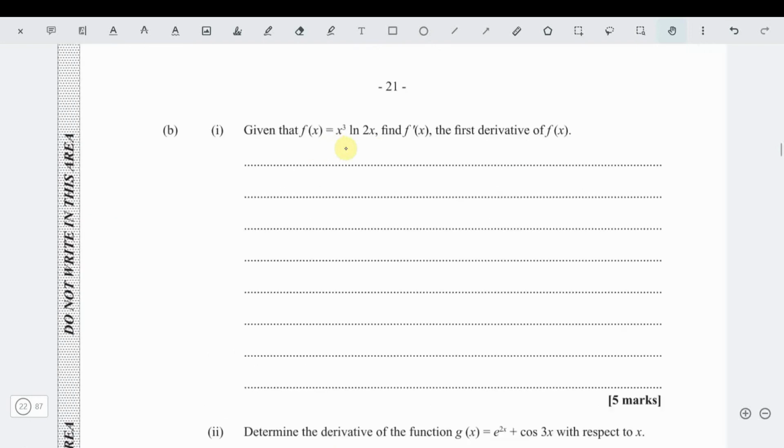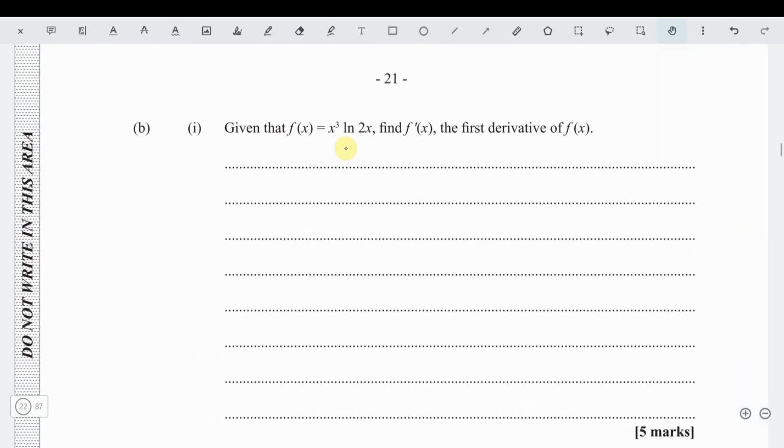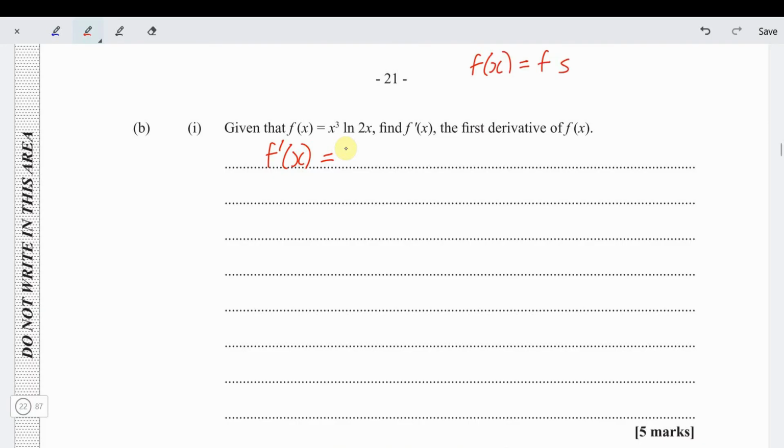Alright, now part 2, it says, given that f of x is x cubed ln 2x, find the first derivative. So to find the first derivative, f prime of x, we're going to use the product rule. Product rule is like this. If f of x is the first times the second, then f prime of x becomes equal to keep the first times the derivative of the second plus keep the second times the derivative of the first. You don't need to write a whole heap of u and v. Stop putting so much u and v on the paper.